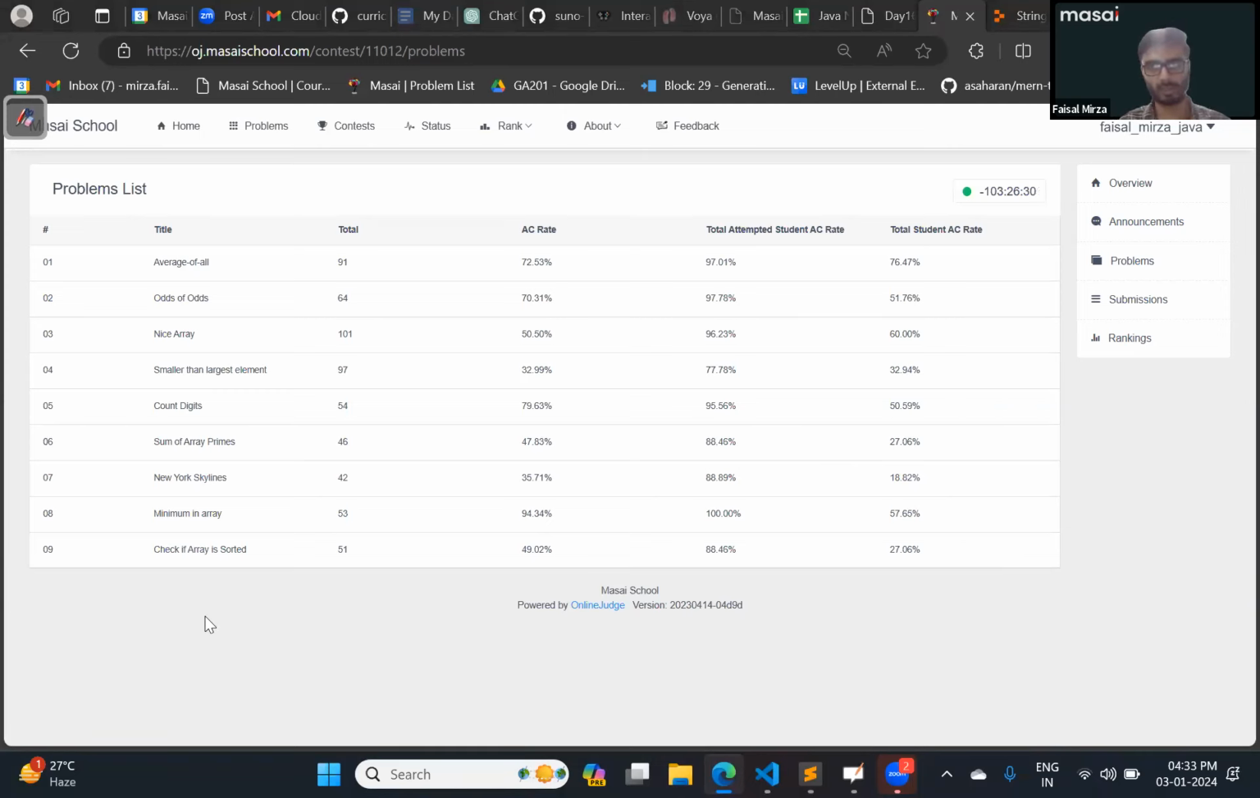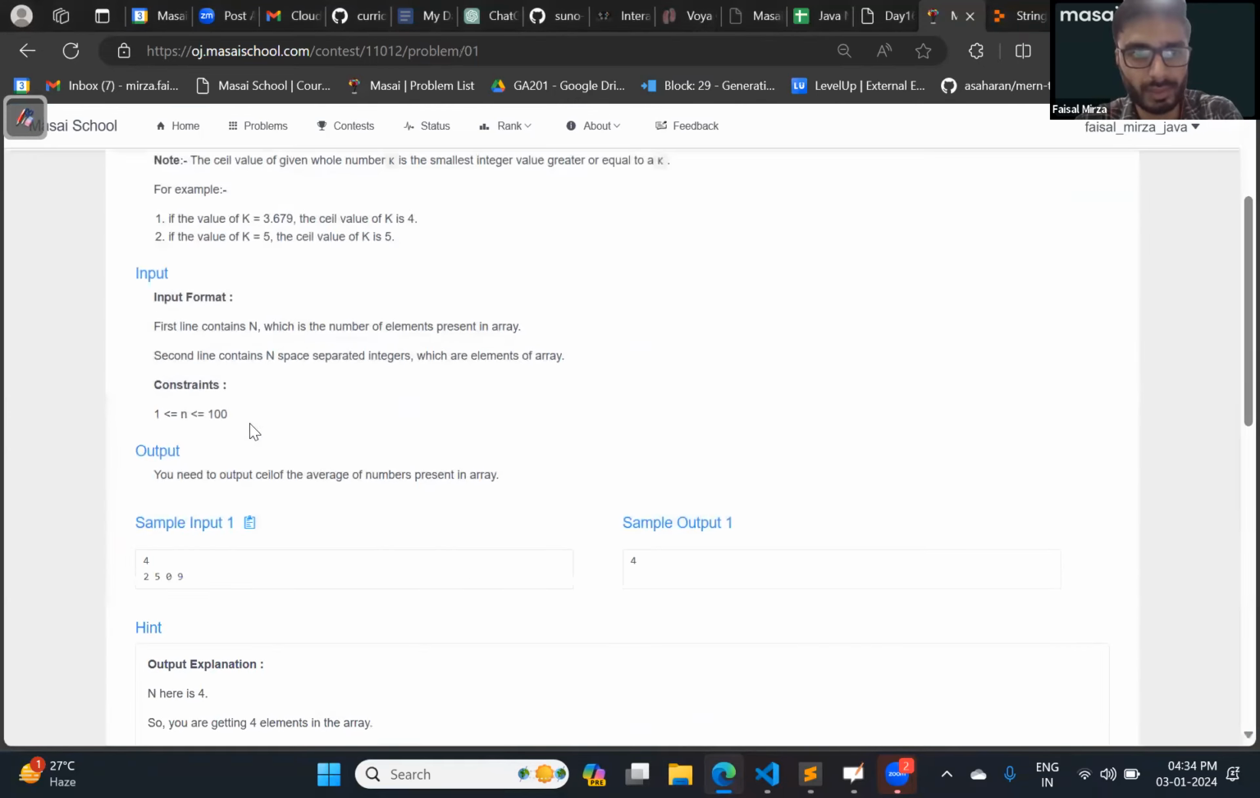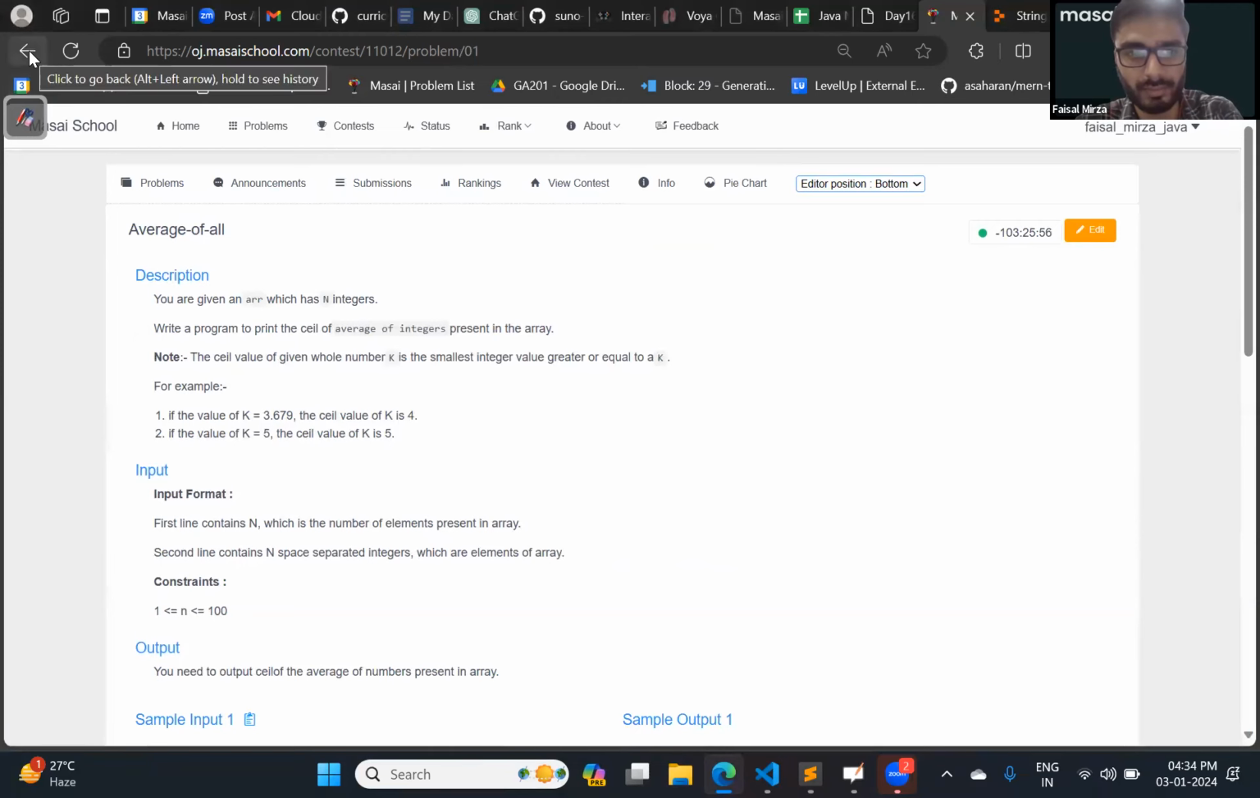I think you have solved all these questions, right? All of you have solved these questions. Sum of array, primes. I think it's again very simple. So first question, I think no one has any doubt in the first question. Average of all. Everyone, I think this question you guys will be able to solve, right? Average of all. There is nothing inside this.